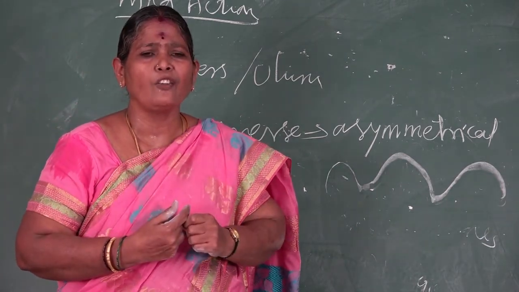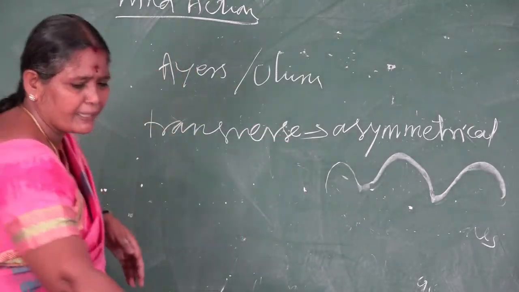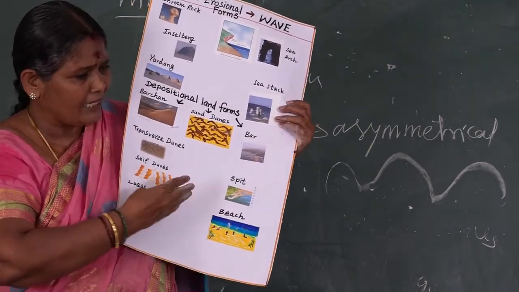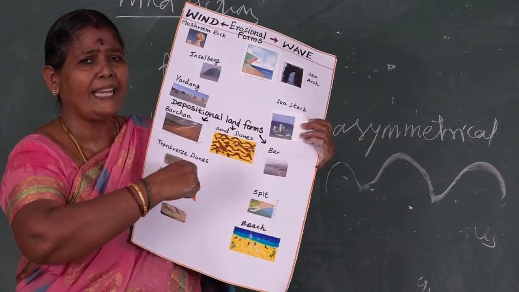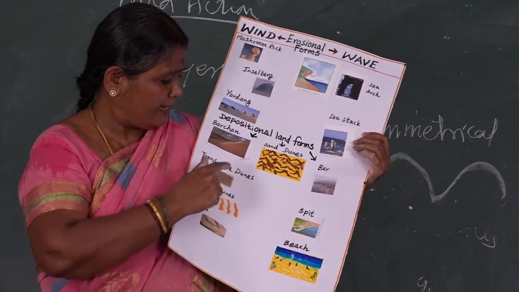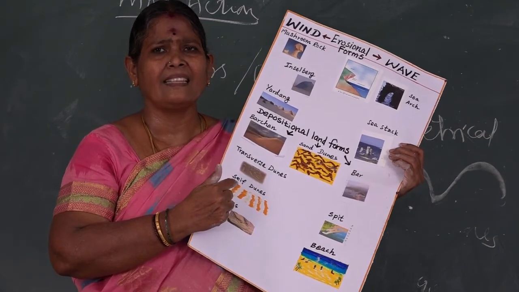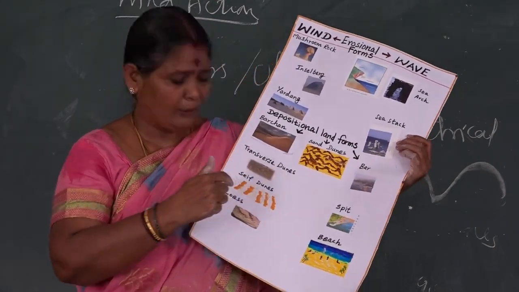Another one we call longitudinal dunes. How are longitudinal dunes formed? They are formed parallel to the direction of the wind. You see here, parallel to the direction of the wind, a long ridge-like sand deposit, which is the shape of longitudinal dunes. The transverse dunes we find in most deserts: the Sahara region, the Thar desert region, Australia, and so on.